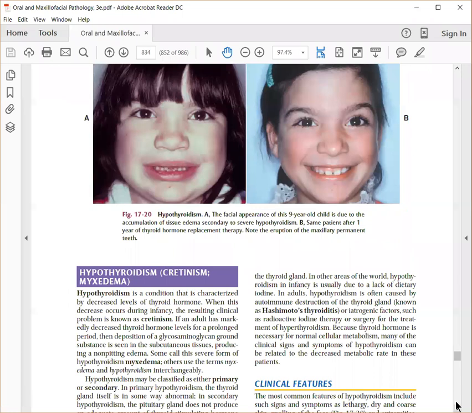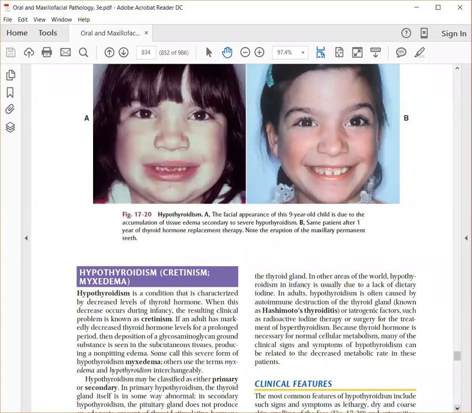Hypothyroidism is where there are reduced levels of thyroid hormone. So when the thyroid hormones are less, you get excessive swelling. There is tissue edema which happens in hypothyroidism. There is delayed eruption of teeth. But once you start giving thyroxine supplements, you can see the tissue edema subsides and the teeth also erupt properly.